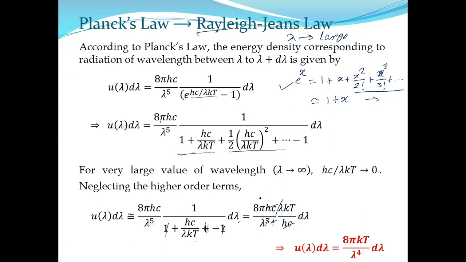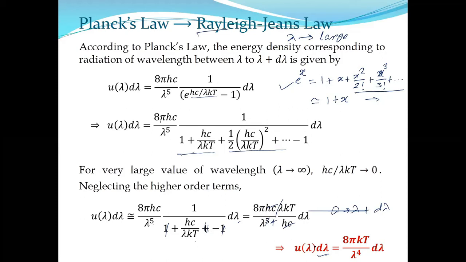Rayleigh-Jeans law in terms of wavelength. Here what we have estimated is the energy density within the wavelength range lambda to lambda plus d lambda. Within this range, this is the energy density for Rayleigh-Jeans law. Energy density means energy per unit volume.